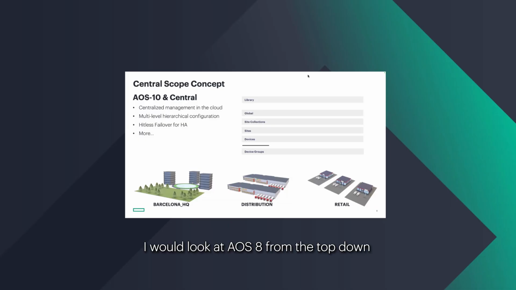It's a matter of looking at it. I would look at AOS 8 from the top down, and AOS 10 or New Central would look at it from the bottom up. And by that, I mean that let's say you have your devices. Like I mentioned before, your devices need to be assigned to sites, right? So these devices, let's say they're assigned to sites. We have three buildings in Barcelona, bar 1, 2, and 3. And then you have Milan, Rotterdam, London, Madrid, and Paris.